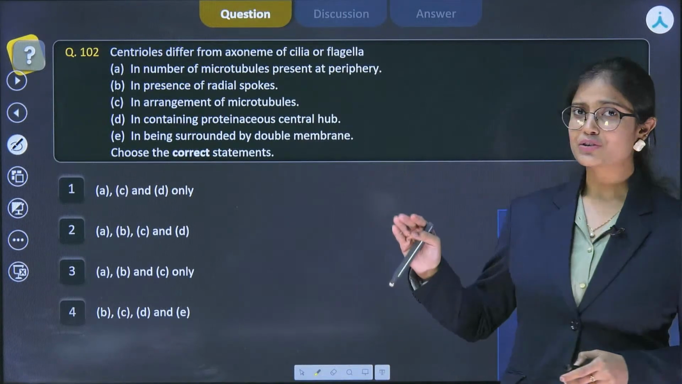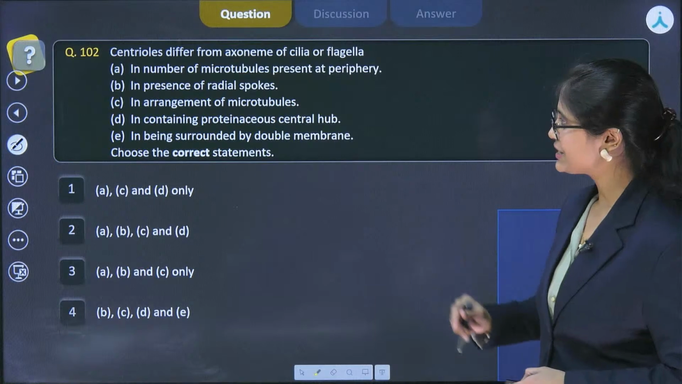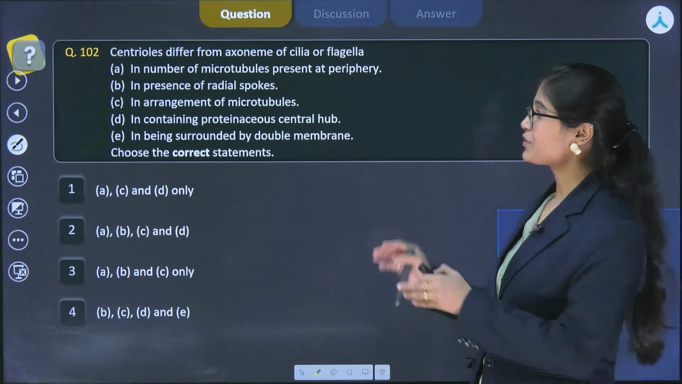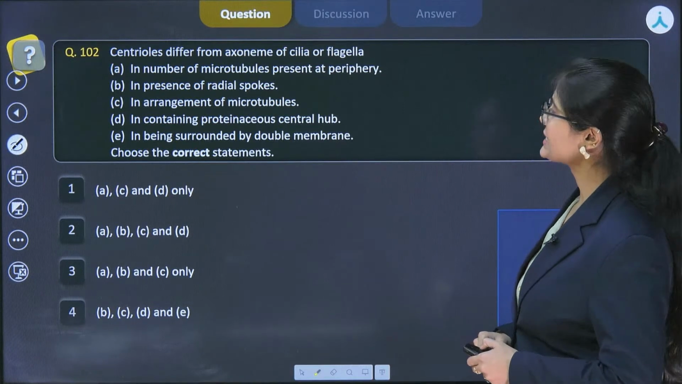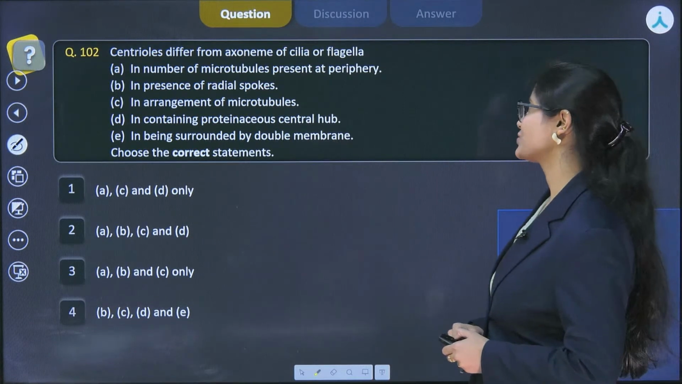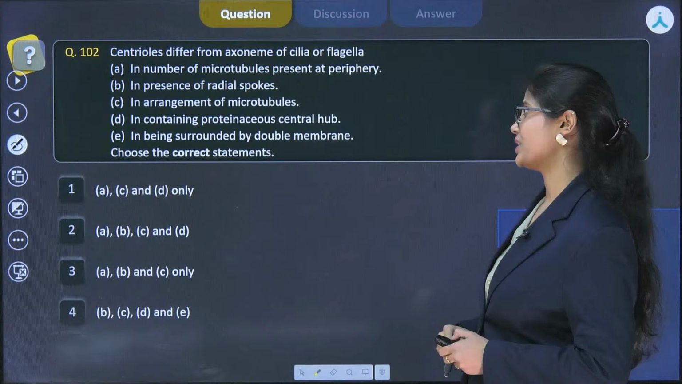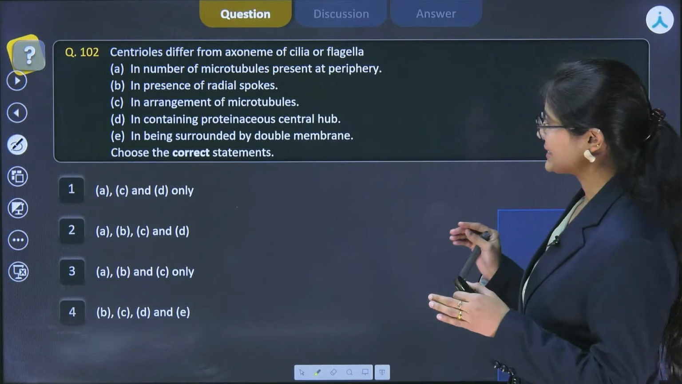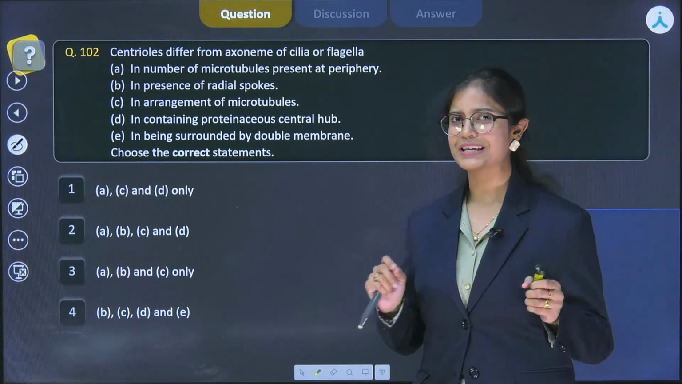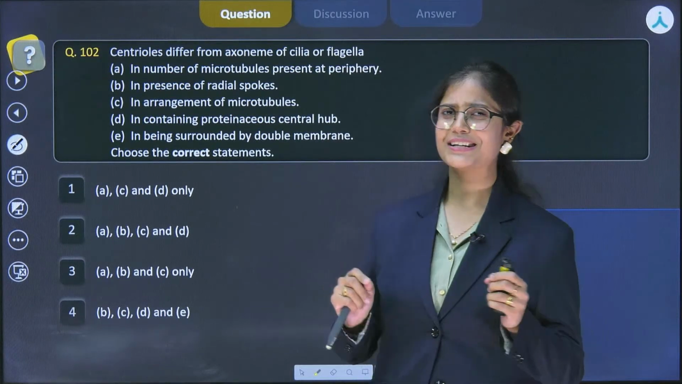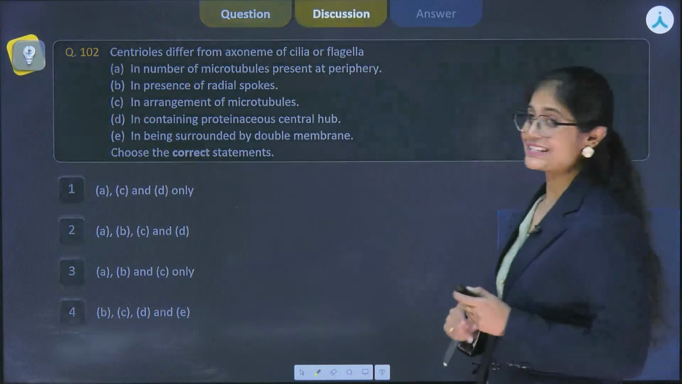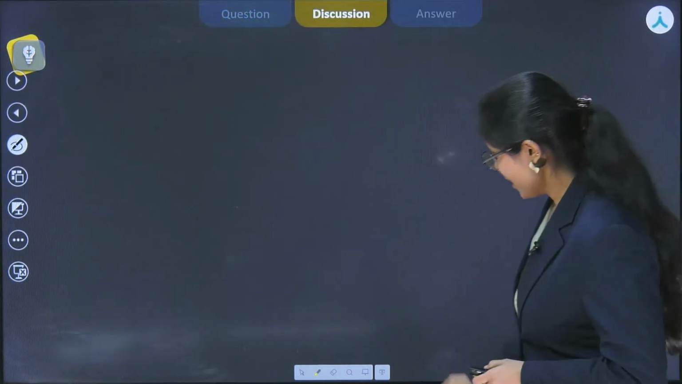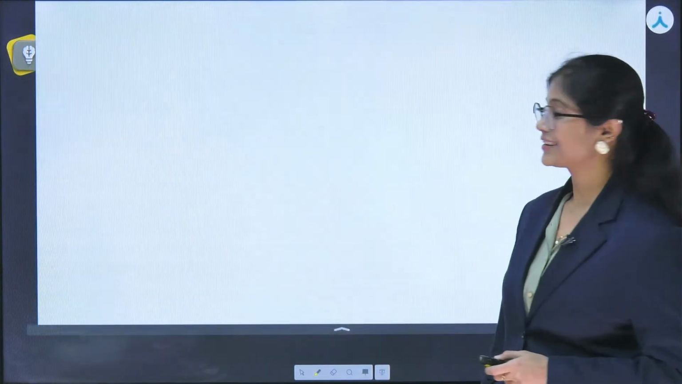Let's see the very first question, question number 102, and it is from the chapter Cell the Unit of Life, and it says centrioles differ from axoneme of cilia or flagella. So from this question I can see that it is somehow talking about the cytoskeleton, and what things the cytoskeleton is made of. Let's see how it goes. So let's start our class.